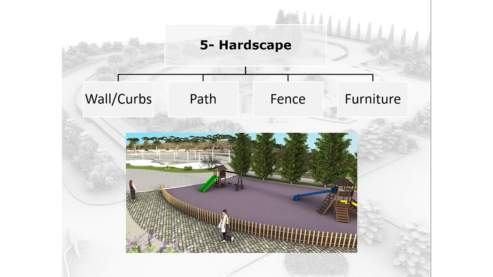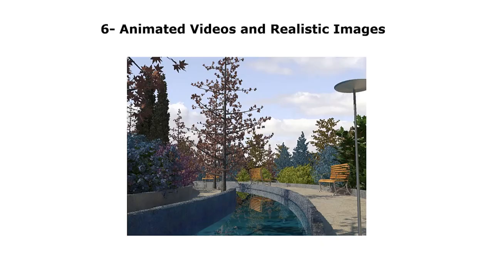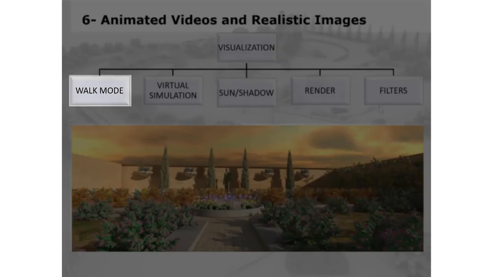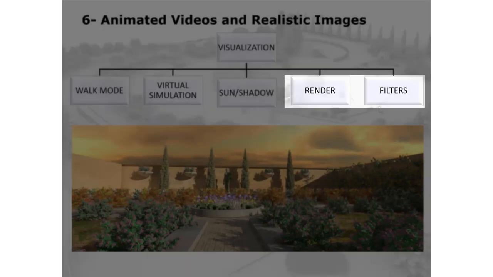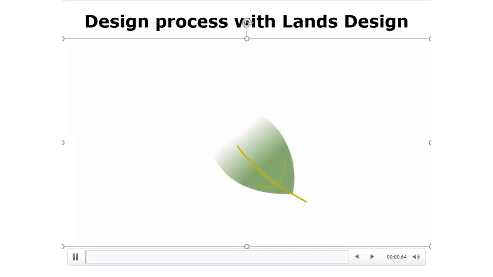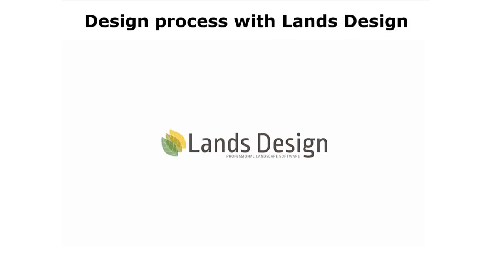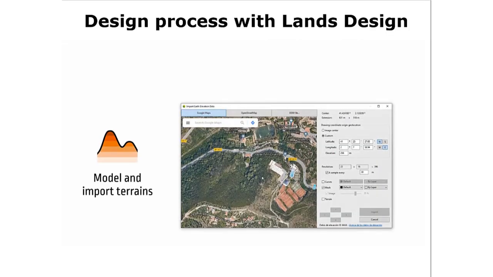Hardscape tools in Lands let you easily create parametric walls, curbs, paths, and fences, and add furniture. Finally, Lands has a set of visualization tools for animated videos and realistic images, including walk mode, virtual simulation, sun and shadow tools, etc. The design process with Lands Design is summarized in this short video.